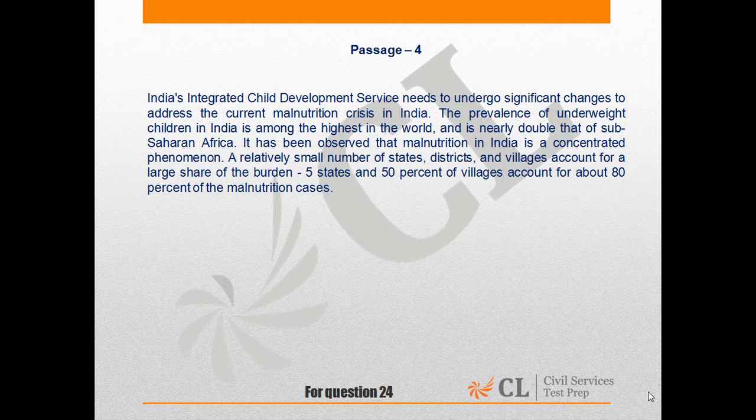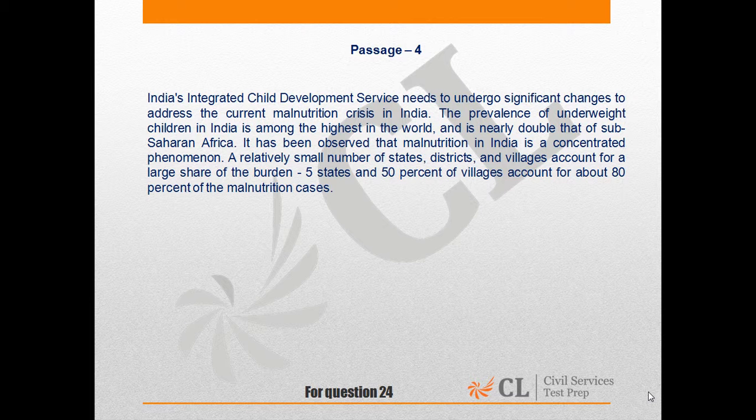5 states and 50% of villages account for about 80% of the malnutrition cases. So that means these states and these villages are to be concentrated on more than the other ones. So there has to be a differentiated effort that we need to put in while calculating for the Integrated Child Development Service.